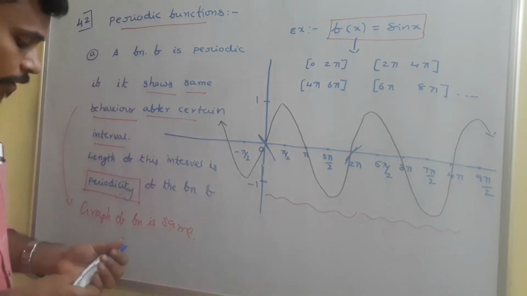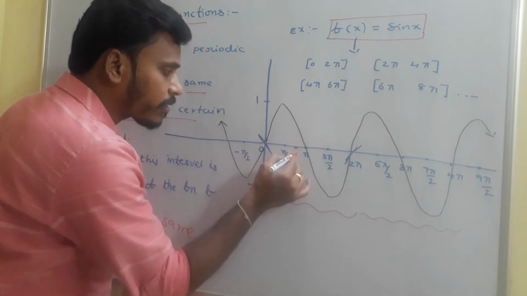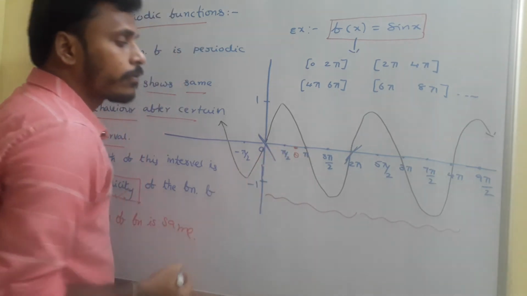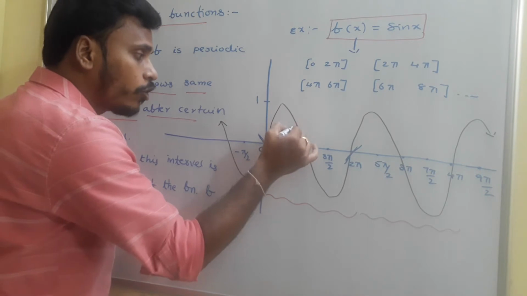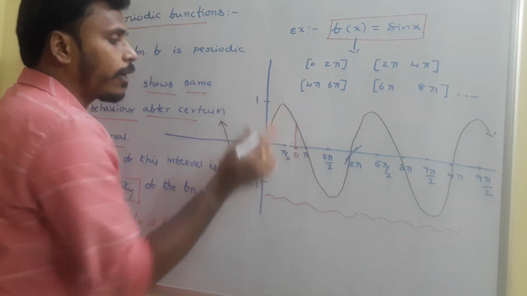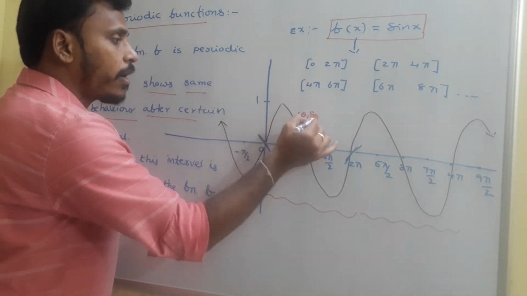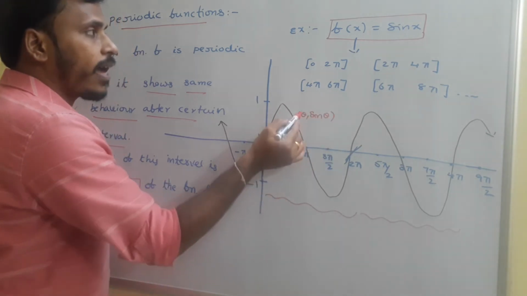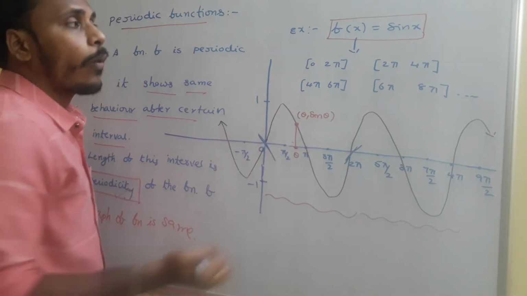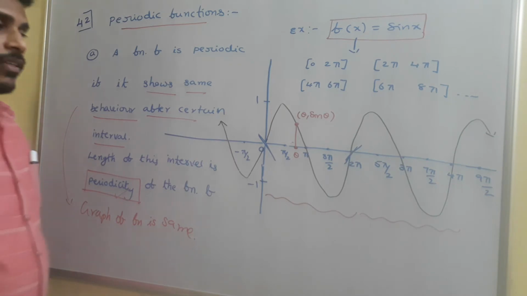In another way, at a point, say theta, the sin theta value is this vertical length. So we say this particular point is theta comma sin theta, because the x value is theta. When you replace x with theta, the corresponding y, f of x, is sin theta.